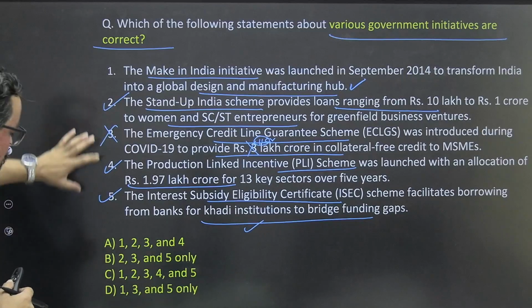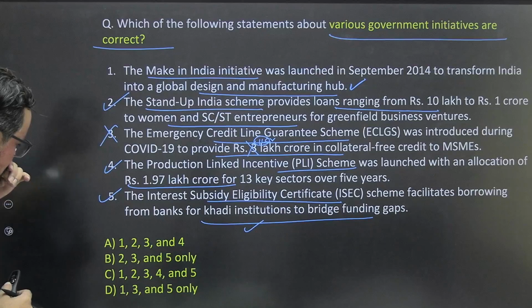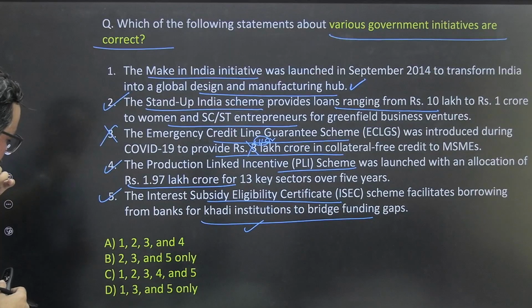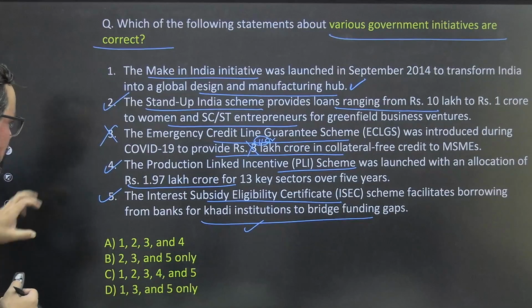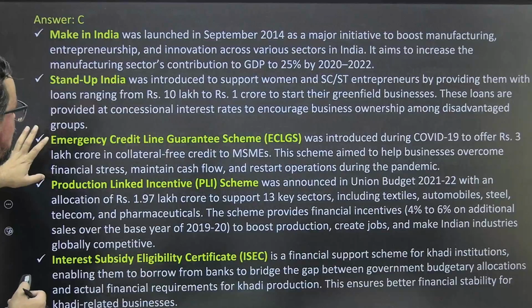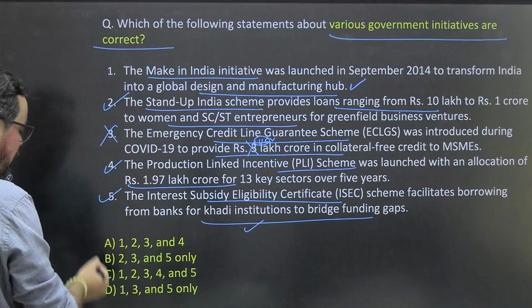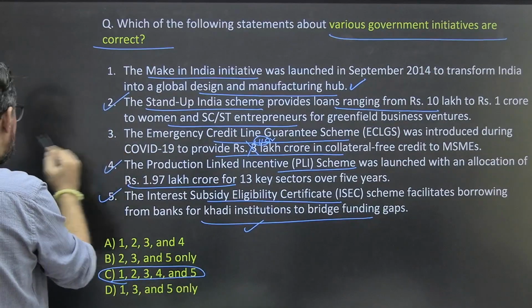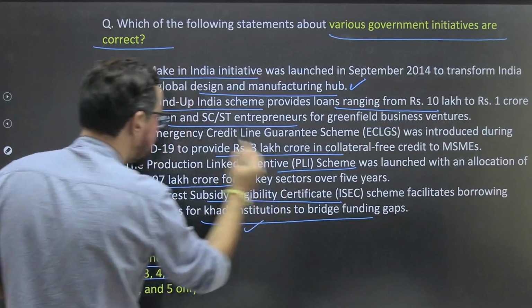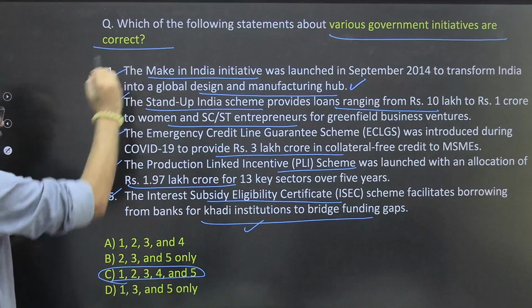ठीक है, so 1245 okay, that means 1245. ओके, I have to check this answer, I'm a little bit confused. ठीक है, देखिए आपका. 1 2 3 4, अच्छा ओके, सारे ही सही हैं. ठीक है, 1 2 3 4 5. These all statements are correct. So means statement C is also correct. This is 3 लाख करोड़ itself. ठीक है, मेरे को जितना याद था 1 लाख करोड़ का. कुछ तो गड़बड़ था. चलो, so these all statements are correct.